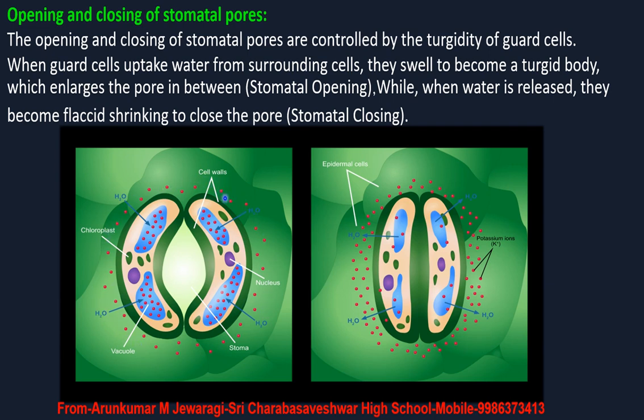When guard cells uptake water from the surrounding cells, what are the cells which are surrounding the guard cells? They are epidermal cells. Epidermal cells contain water molecules. When the water molecules move from higher concentration to lower concentration through the process of what? Osmosis, then the guard cells are going to be bulging or enlarging in size. When they are enlarged, the gap which is present in between the two guard cells is also increasing. So now the stomatal pores are open. Like this, the stomatal pores are going to be opening.